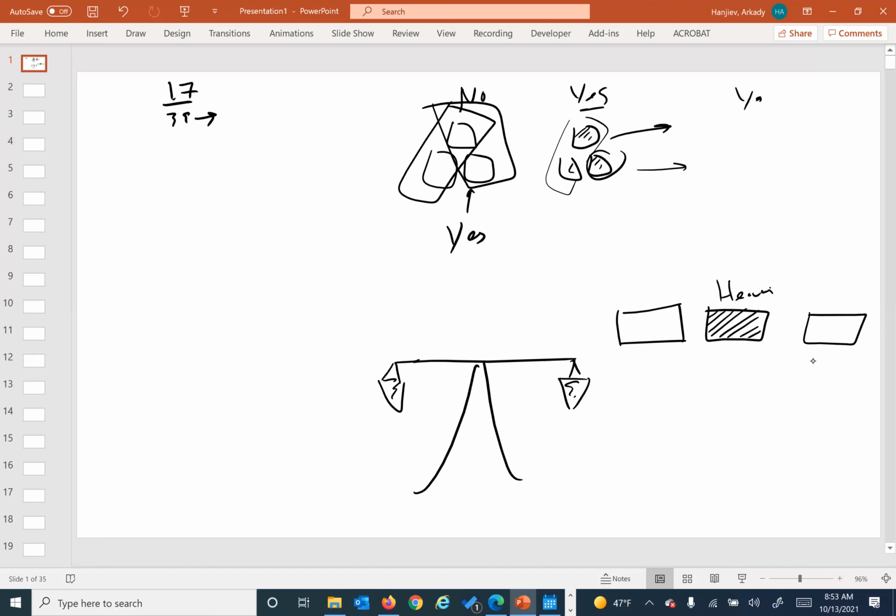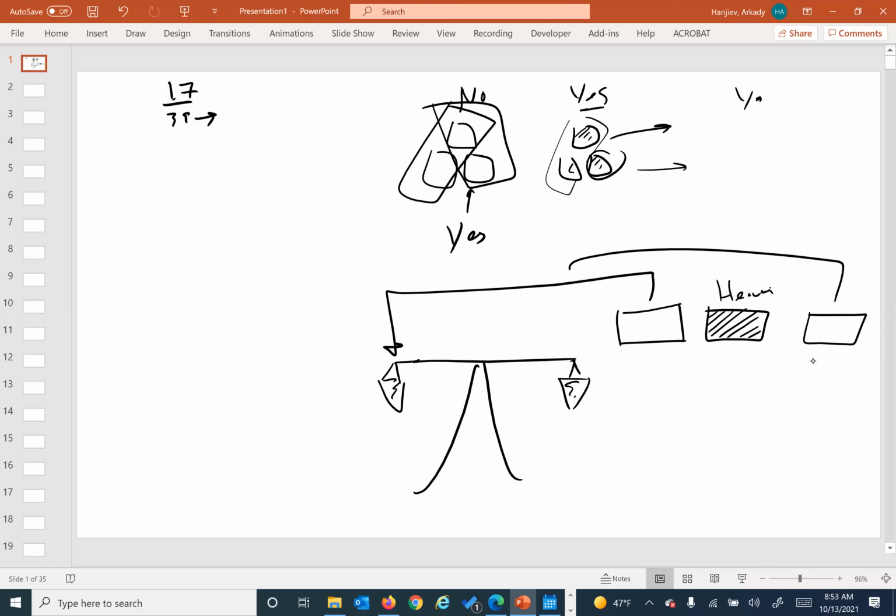I figured, so I'm going to weigh this one and this one, right? I'm going to weigh this one and this one. Then I have to weigh this one and this one, right? Perfect. Okay, cool.